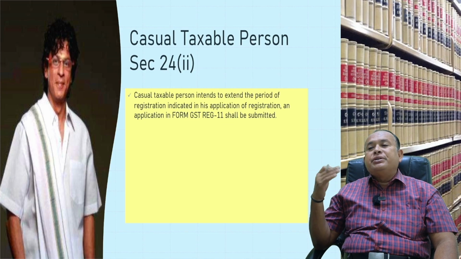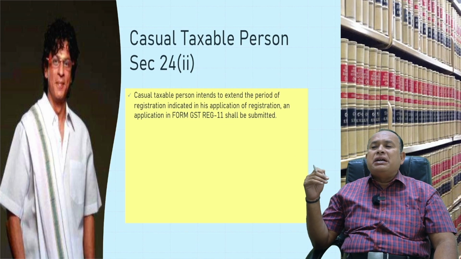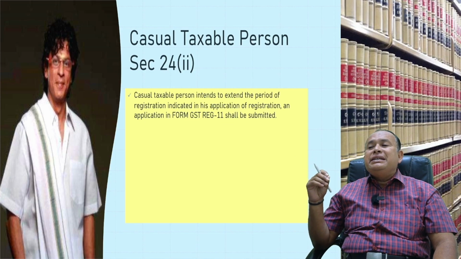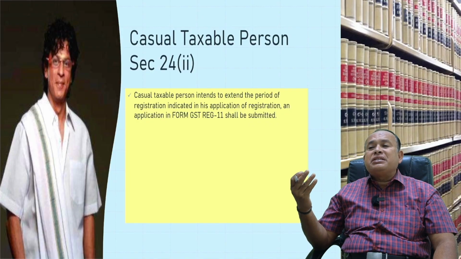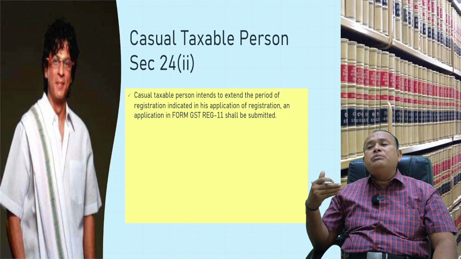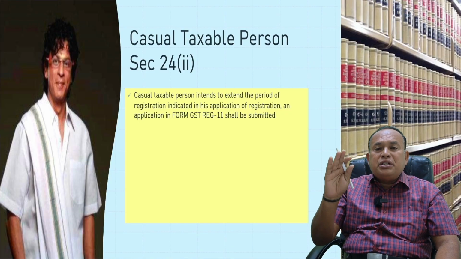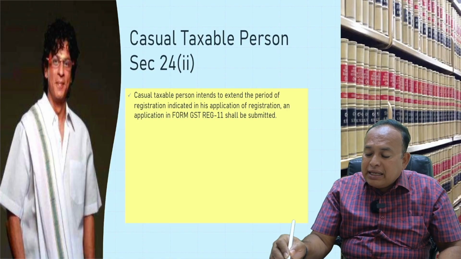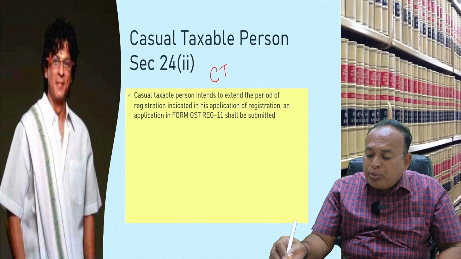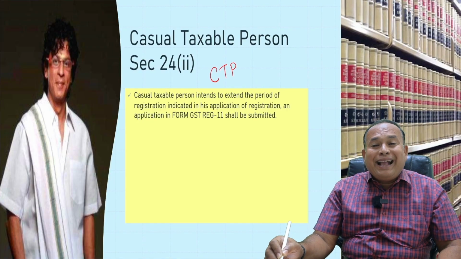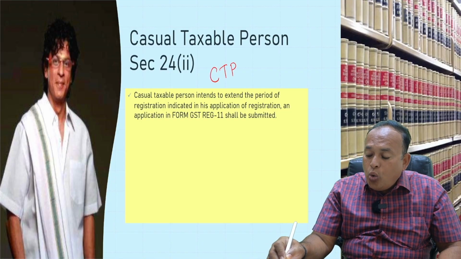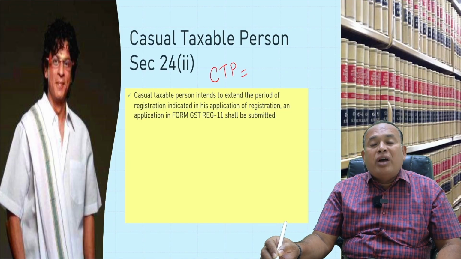Look at these points. A casual taxable person who intends to extend the period of registration indicated in his application for registration shall submit an application in form GST REG-11. So how do we understand this point? First and foremost, as a casual taxable person, CTP, how long is your registration valid?